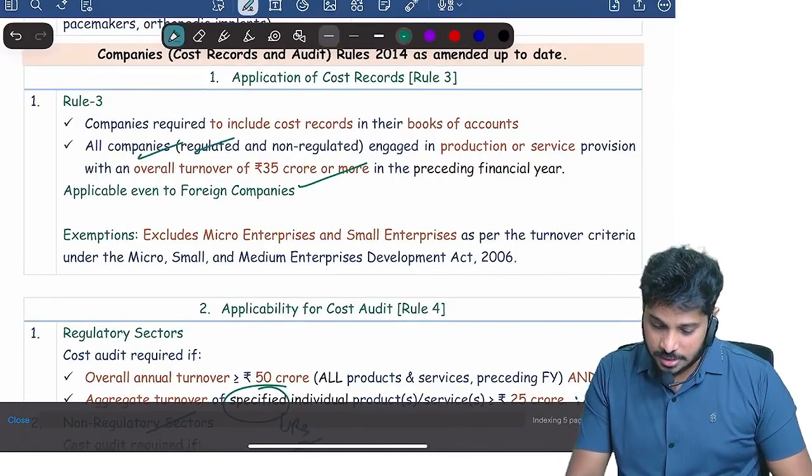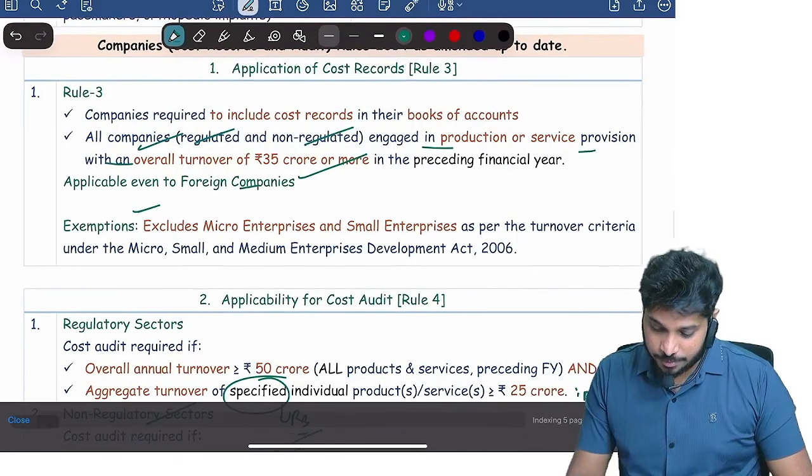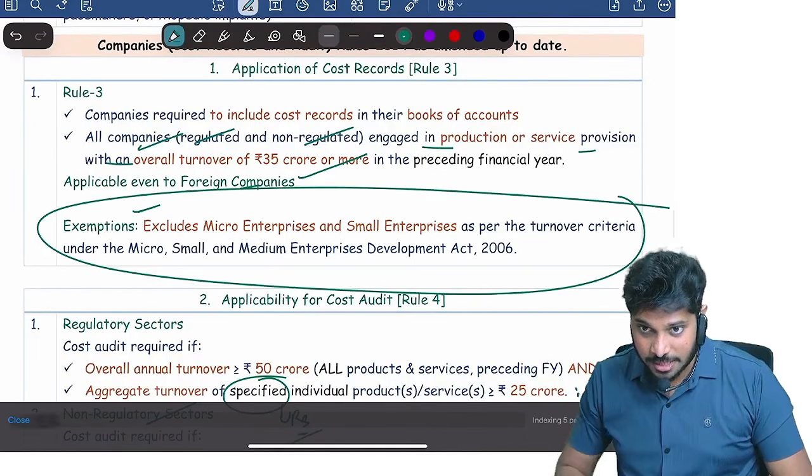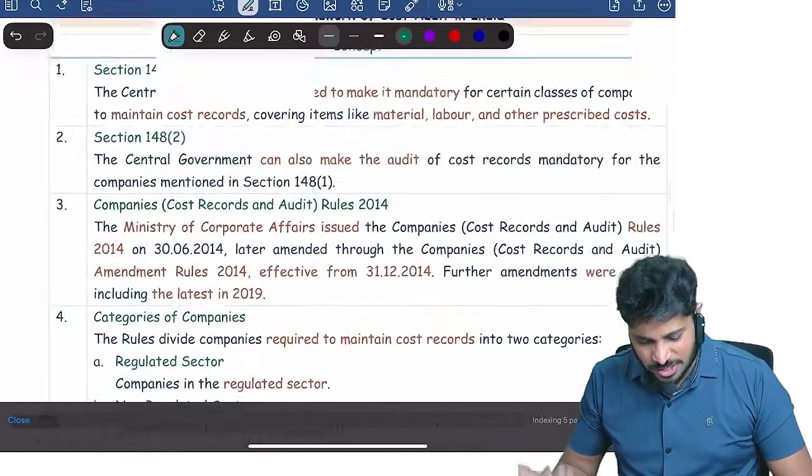All companies regulated, engaged in production or service, yes or no? Applicable to even foreign companies. MSME companies are exempted. Micro small enterprises are exempted. Why? First of all, why cost audit, sir? What is the use of cost audit?